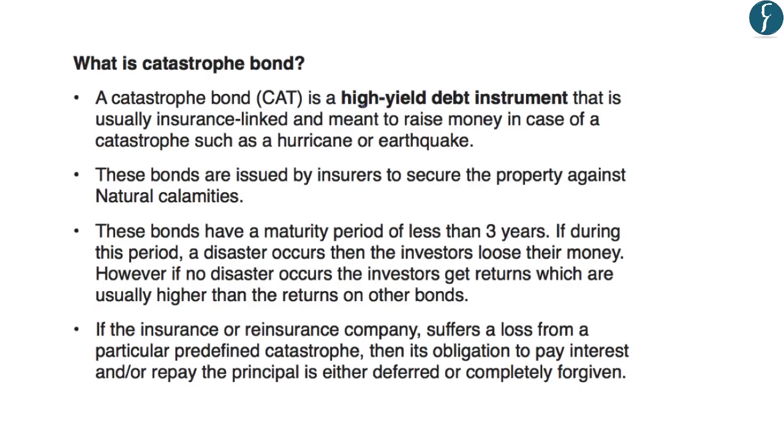So a catastrophe bond is a high yield debt instrument that is usually insurance linked, and it is meant to raise money in case of a catastrophe or disaster such as a hurricane or an earthquake. So the purpose of a catastrophe bond is to raise money in case of a catastrophe or disaster. Now, who issues these bonds?